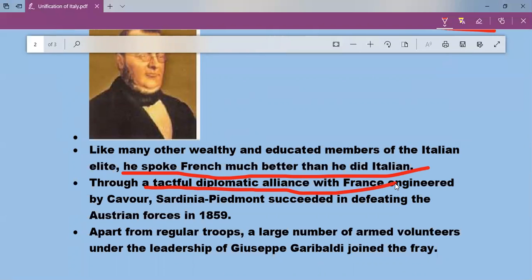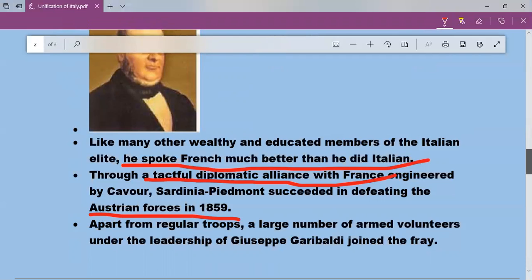So through tact, intelligence and diplomatic relations. Diplomacy means having relationships with other countries. Through a brilliant agreement with France, Sardinia-Piedmont succeeded in defeating the Austrian forces, that is the Habsburg Empire, in 1859. The Habsburg Empire controlled the north. He got help from France and Sardinia-Piedmont became successful in defeating the Austrian forces.